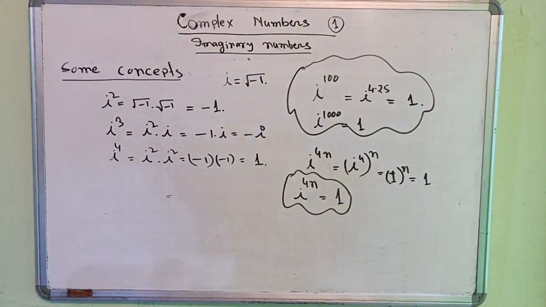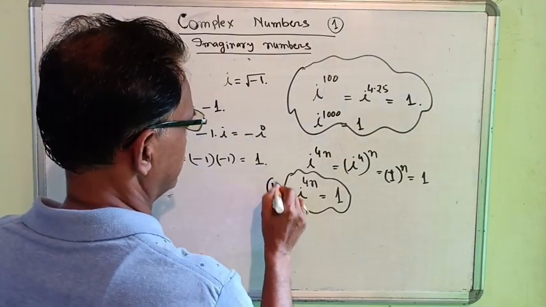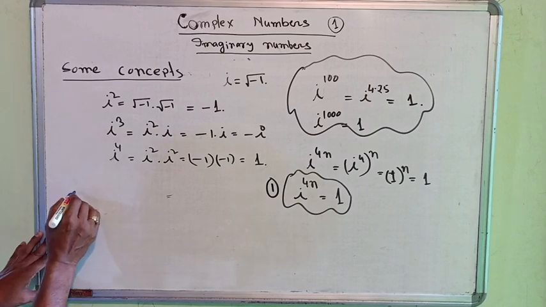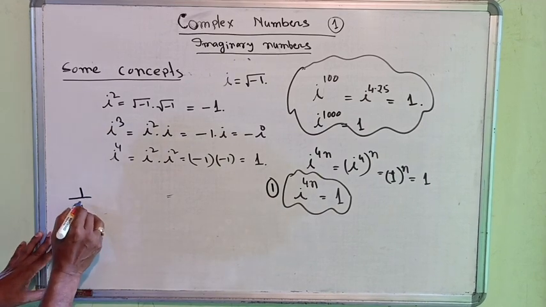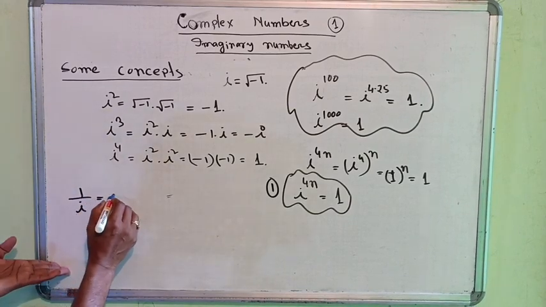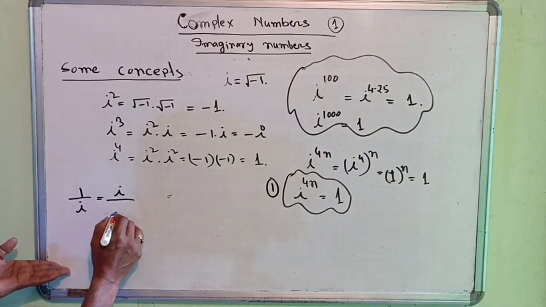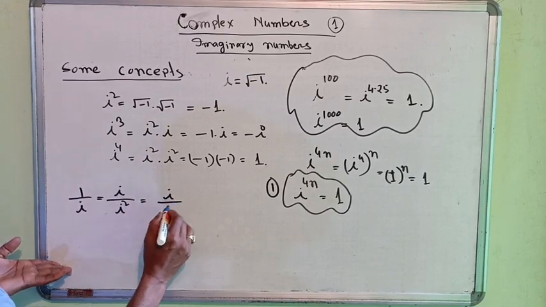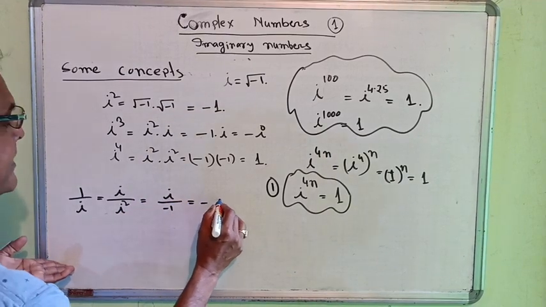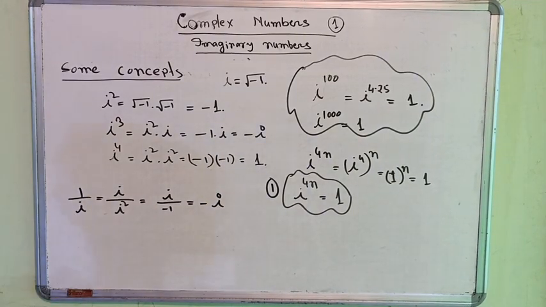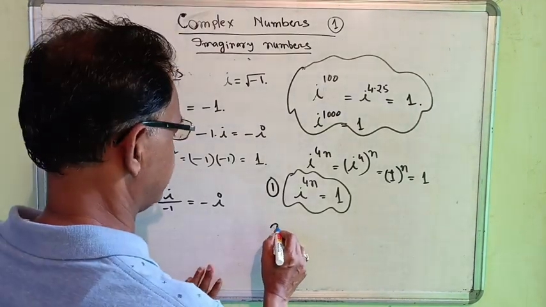Number 1, this concept is very important. Number 2, suppose we find what happens if 1 by i. Now we multiply, then i by i, then we get i square. That is equal to i by minus 1, that means minus i. So we can say that is concept 2.